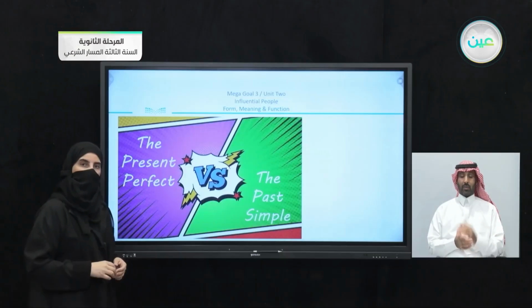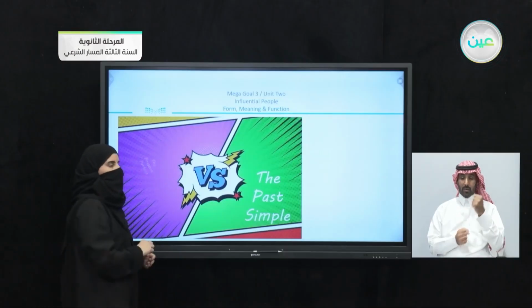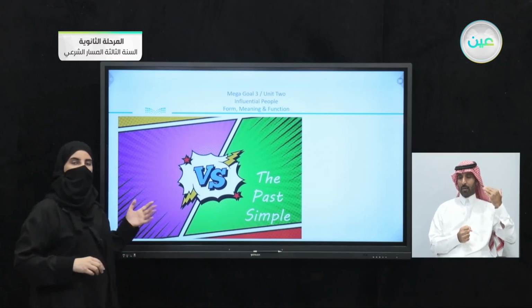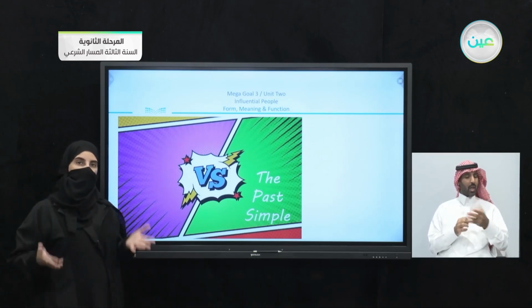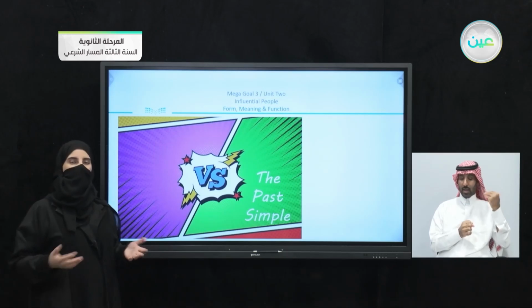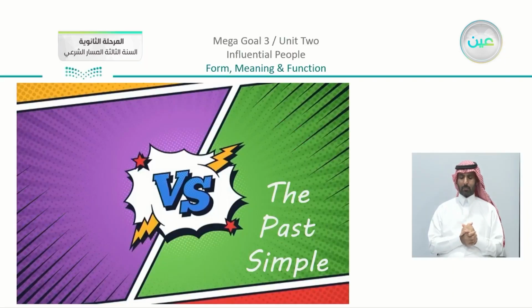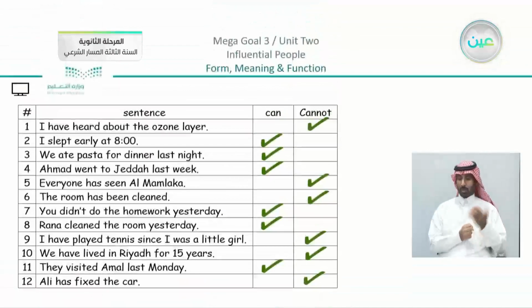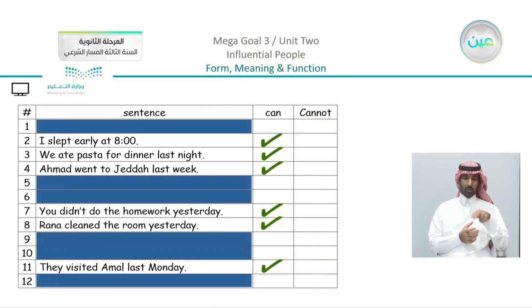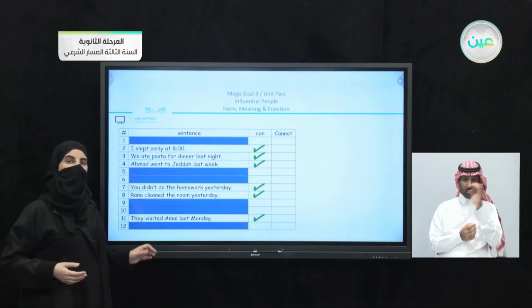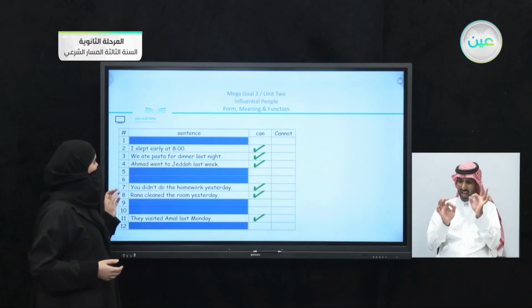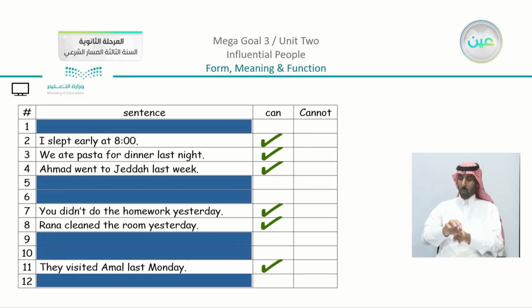Now this time, I'm going to focus on the past simple instead of the present perfect. Now we know the structure of the present perfect and when we use it. Moving on to the past simple, I'm going to focus this time on the other part of the sentences. What did you notice here? When we look at these sentences, you may notice that we have just one verb that is used in the past. Is there a helping verb here in the sentence?